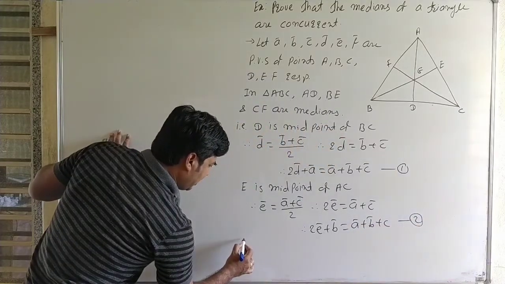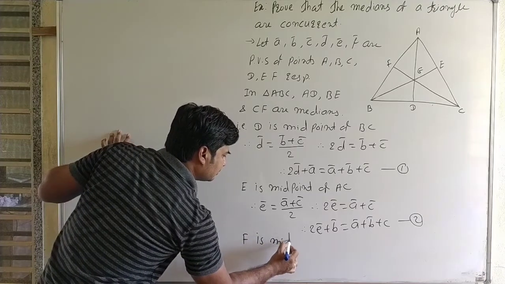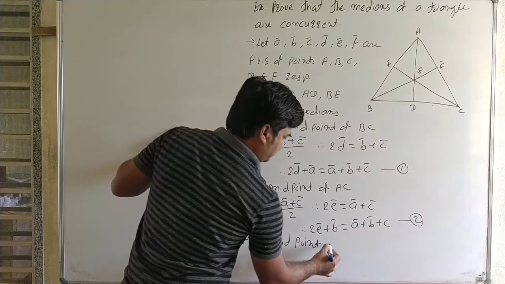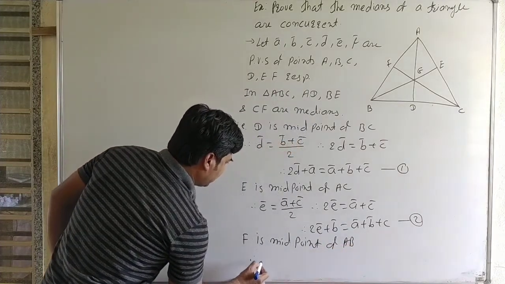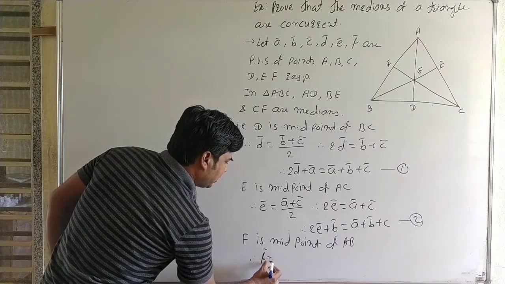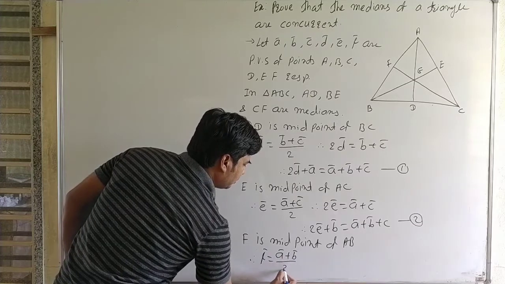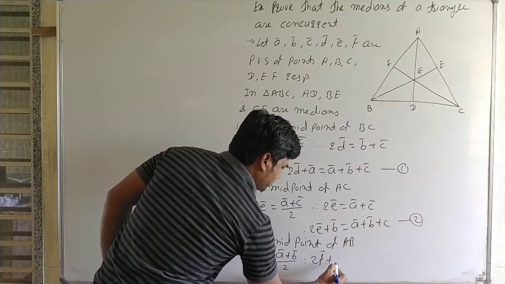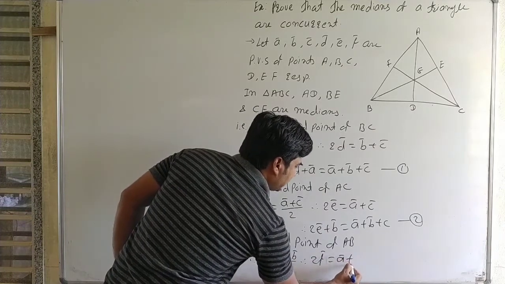Now F is the midpoint of AB. Therefore we can write F bar is equal to A bar plus B bar upon 2, so 2F bar is equal to A bar plus B bar.